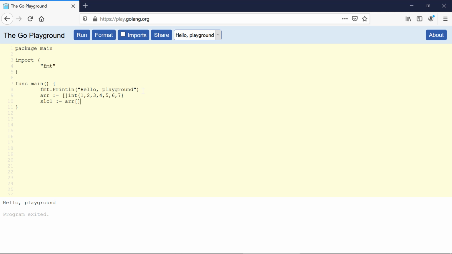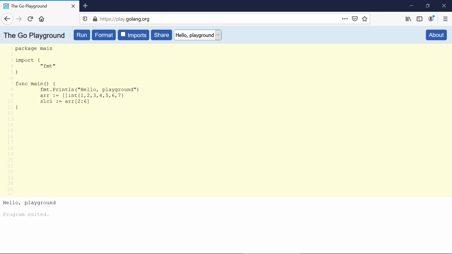Then I will use the index operator, and here I will have the lower bound and upper bound for my slice. I want the elements from 2 till 5. The index value of element 2 is 1, and the index value of element 5 is 4.